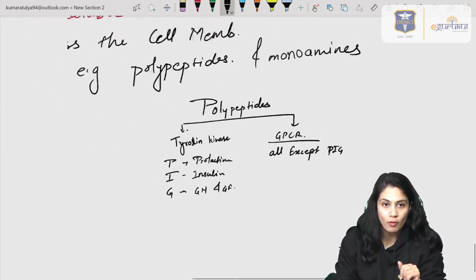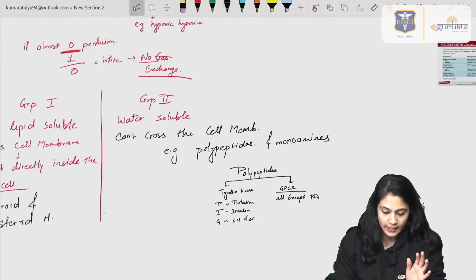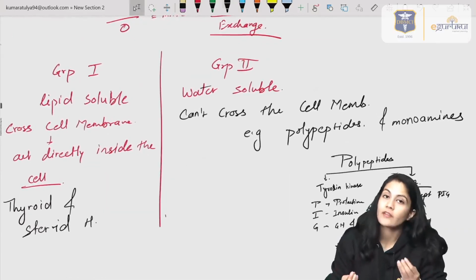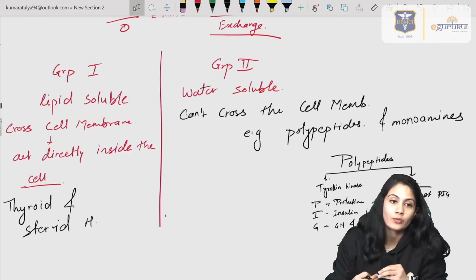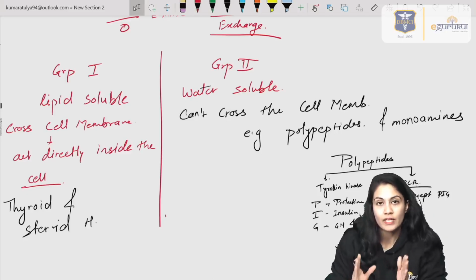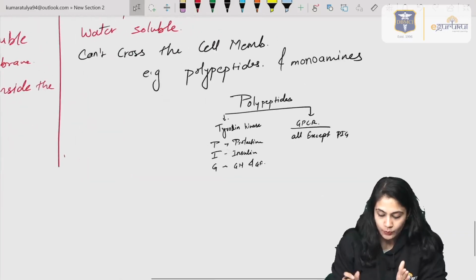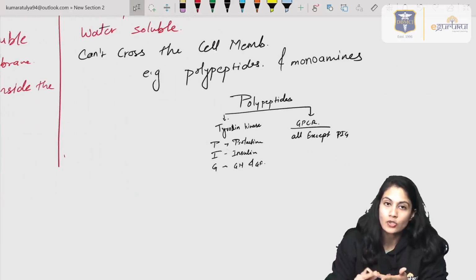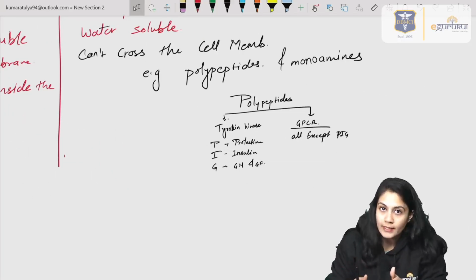That is a simple formula. First of all, decide whether it is a lipid soluble or water soluble substance. If it is lipid soluble, it will act through either the nuclear receptors or the cytoplasmic receptor. If it is water soluble, divide it into 2, that is tyrosine kinase or GPCR. If it is PIG, that means prolactin, insulin or growth hormone or growth factors, it will act through the tyrosine kinase.